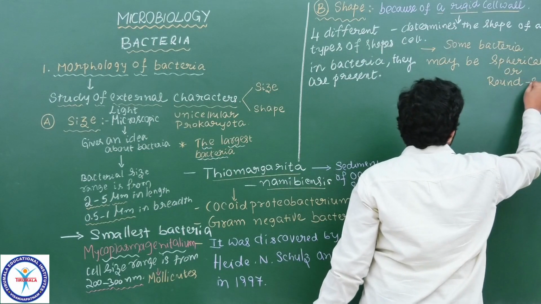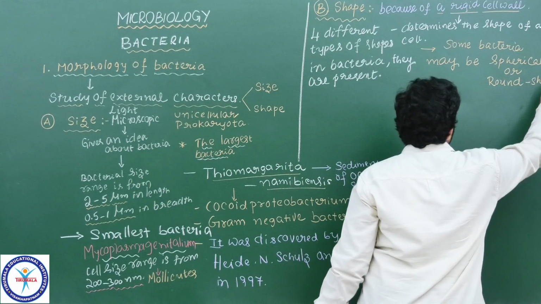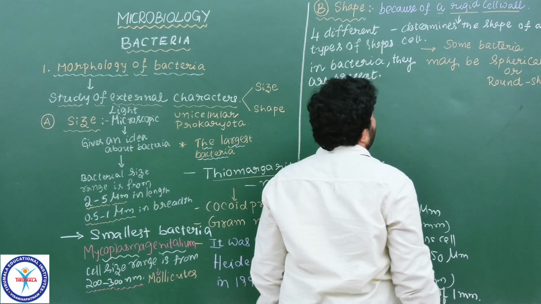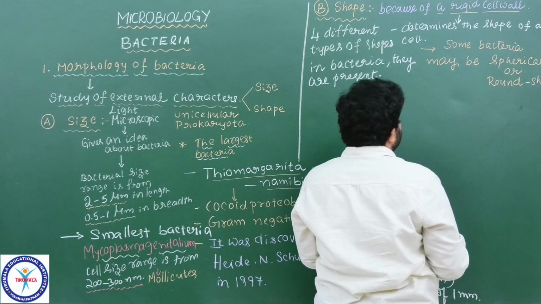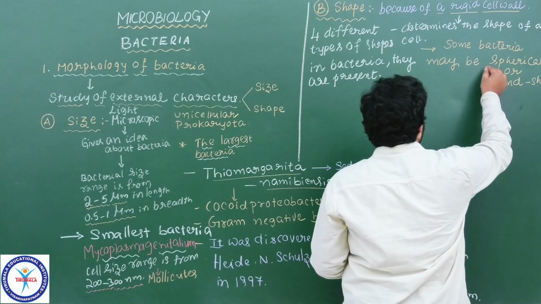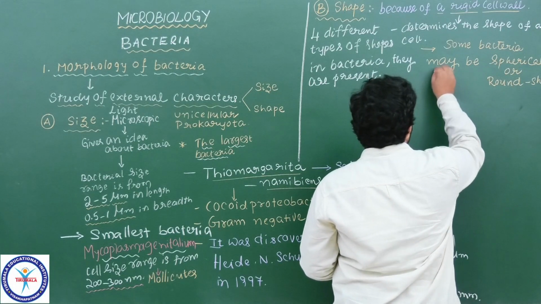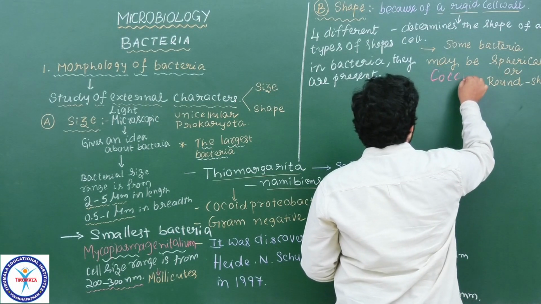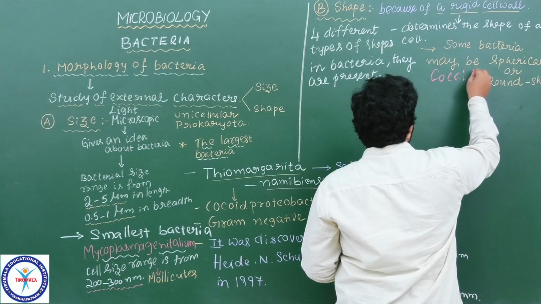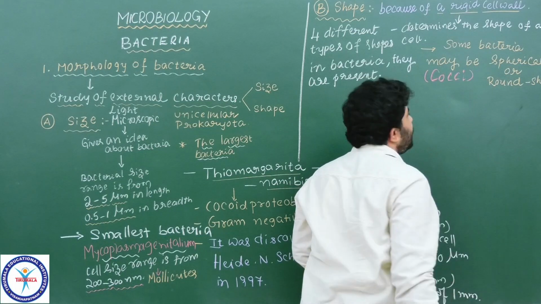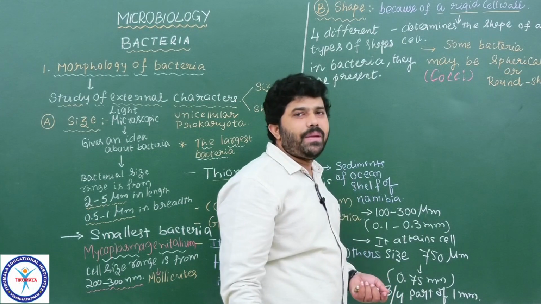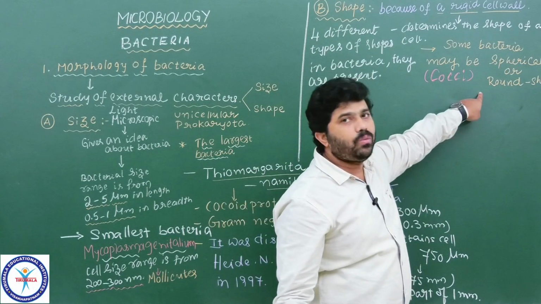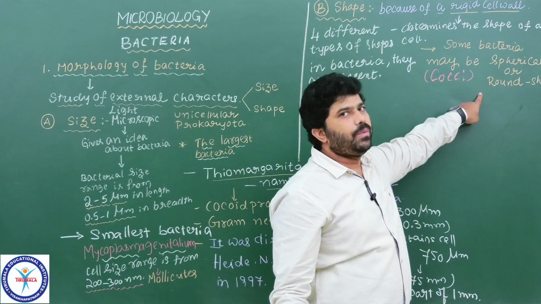The shape of the bacteria is round or spherical. Understood? The shape of the bacteria which is round or spherical, what are we calling that? A cocci. That bacteria we are calling cocci. Cocci is a term which we are using for the spherical or round shaped bacteria. Now got the point?